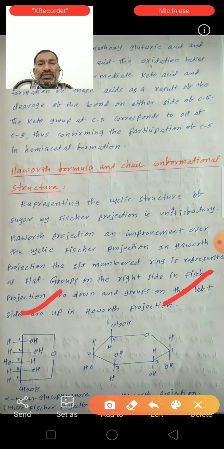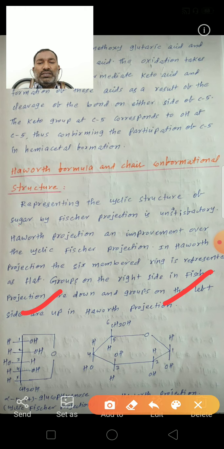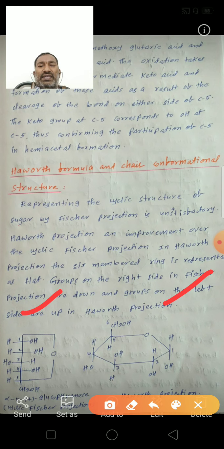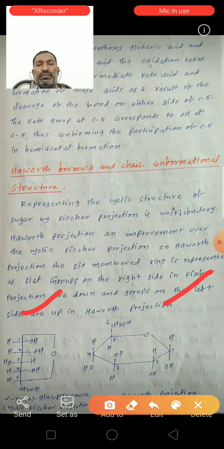So write the cyclic pyranose structure. In the first carbon, the right side OH is down, left side H is up. The second carbon, right side OH is down, left side H is up.